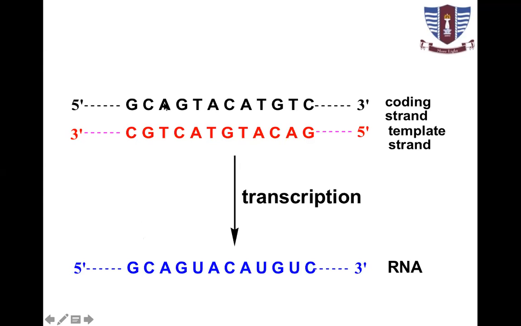In bioinformatics, you will find the sequences of DNA given in the form of coding strand, non-template strand. Always the sequence present in bioinformatics is in the form of coding strand, non-template strand. So this helps the prediction of messenger RNA. Just replace thymine with uracil, you will get the sequence of messenger RNA. What will be messenger RNA produced from coding strand? Just replace thymine with uracil. You will get the transcript, primary transcript. You will get messenger RNA.